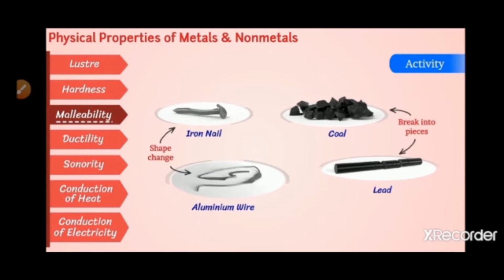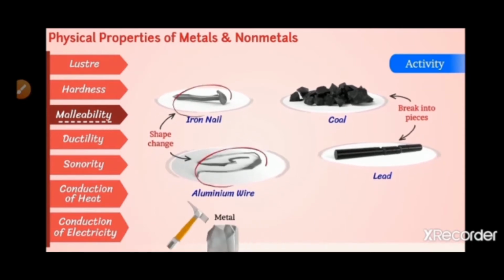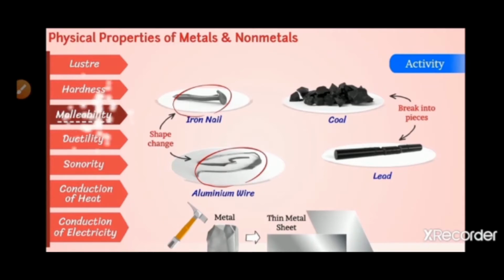This property, when metals are hit, they can be made into thin metal sheets. They can be drawn into thin sheets. They can be beaten into thin sheets. The property of metal being beaten into thin sheets is called malleability.